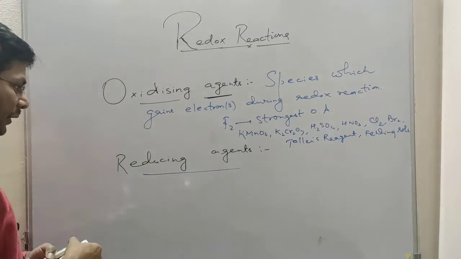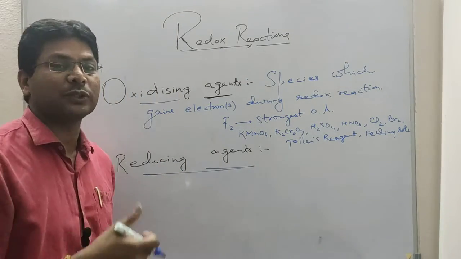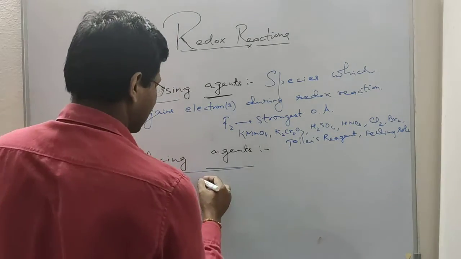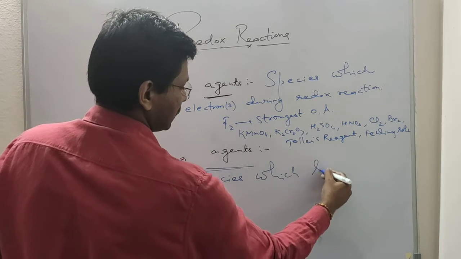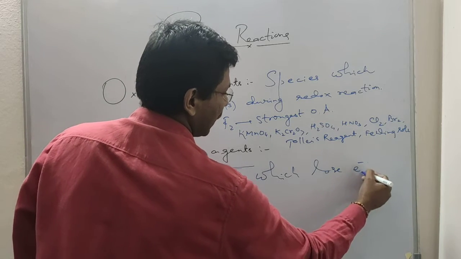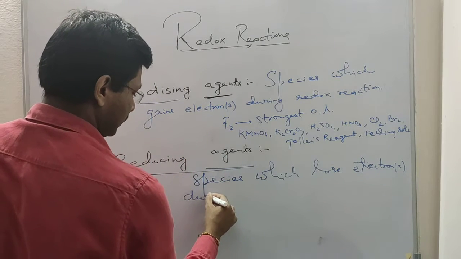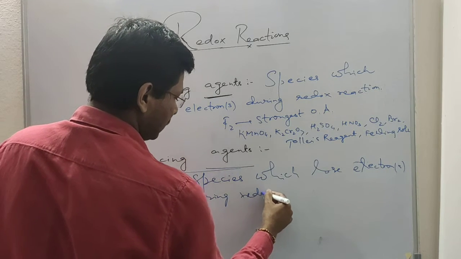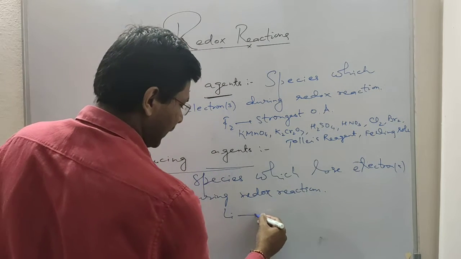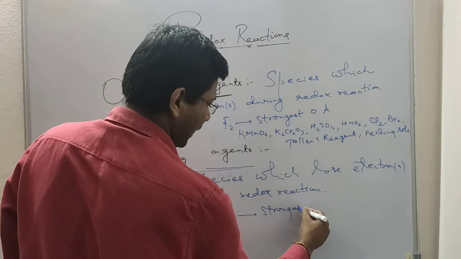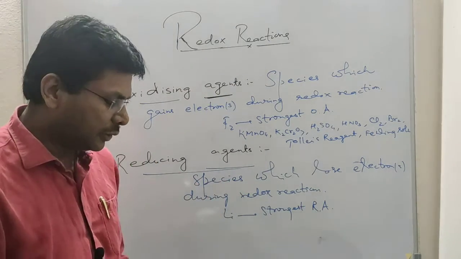Now let's see reducing agents. Reducing agents are those species which lose electrons during a redox reaction or any chemical reaction. Lithium is regarded as the strongest reducing agent. So it has the higher ability to lose electrons.